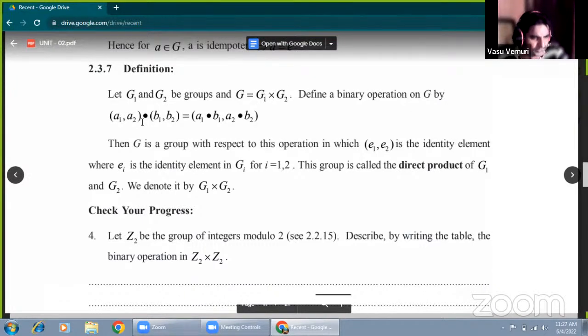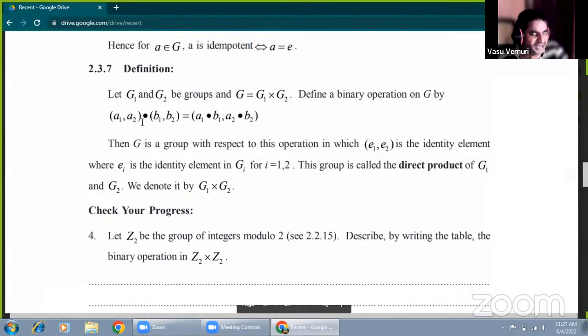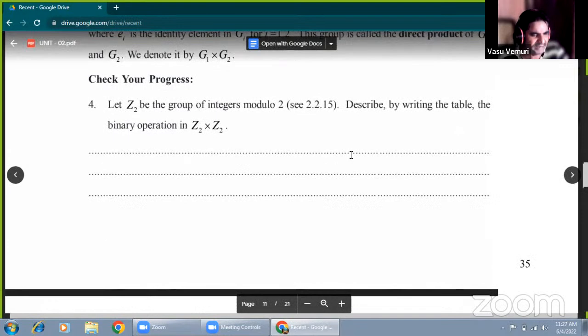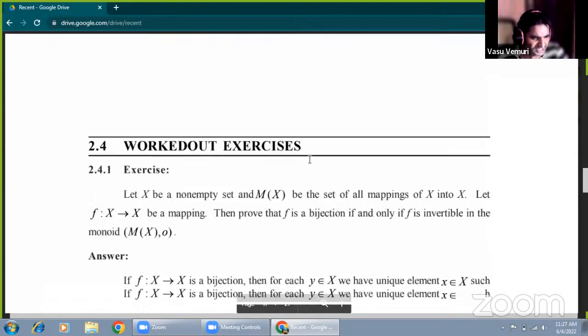In the direct product, we get (A1, B1) into (A2, B2), and E1, E2 is the identity element in the direct product concept.